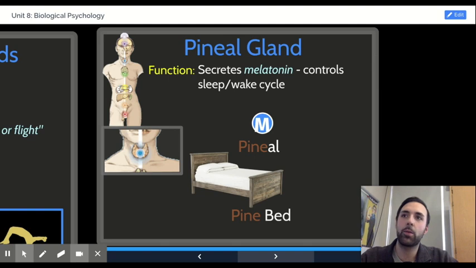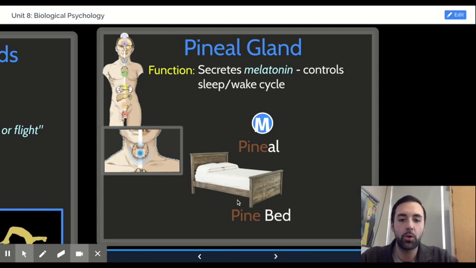I made a comment back when we talked about neurotransmitters that GABA might put you to sleep to take a nap in the middle of the day. GABA is a chemical that can help relax you, even putting you to sleep. Melatonin is the chemical in your body that regulates the full-blown sleep cycle, not going and taking a nap at 2 o'clock in the afternoon after a day of school. I'm talking about the full-blown need to sleep for 7-8 hours every night, and the fact that you get sleepy at about the same time every night and then wake up pretty reliably at about the same time every morning.